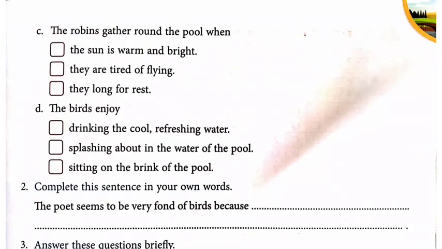Yes. After B you have C. The robins gather round the pool. When the sun is warm and bright, they are tired of flying, or they long for rest. When the sun shines warm and high. So it will be the correct one. When the sun is warm and bright and high, same. C is the first one.